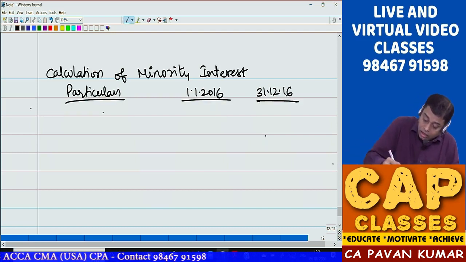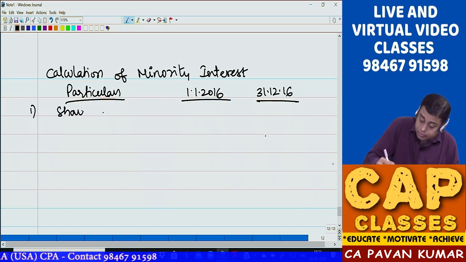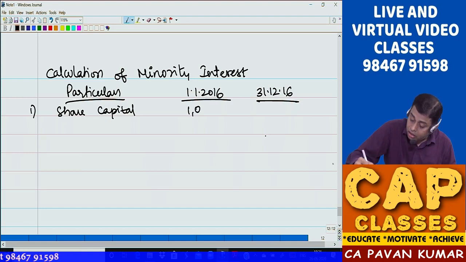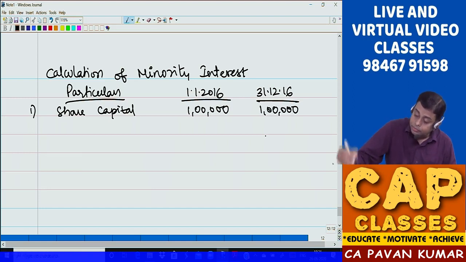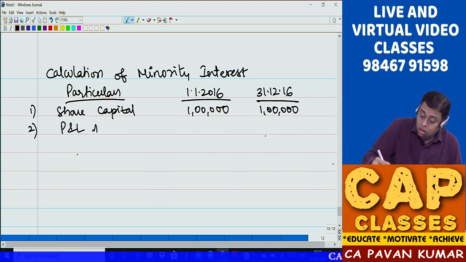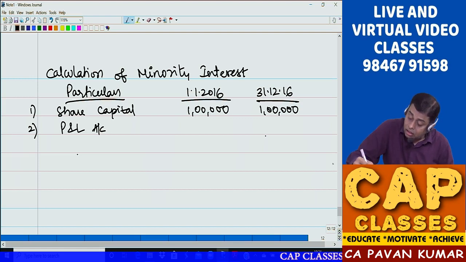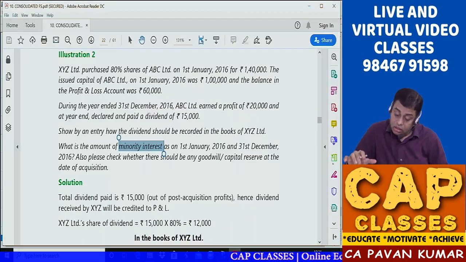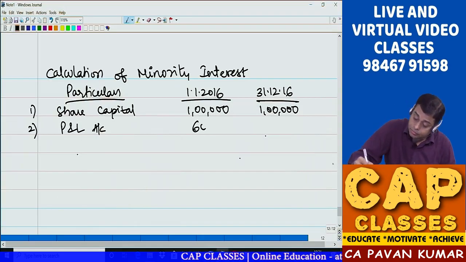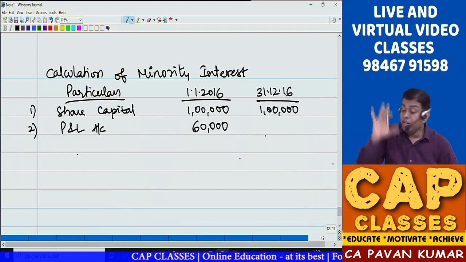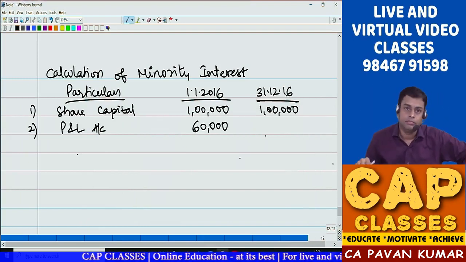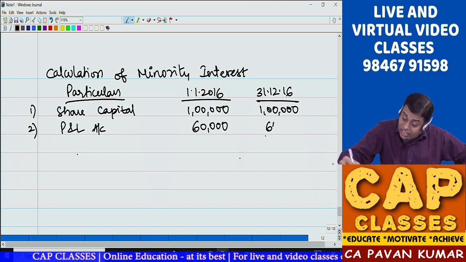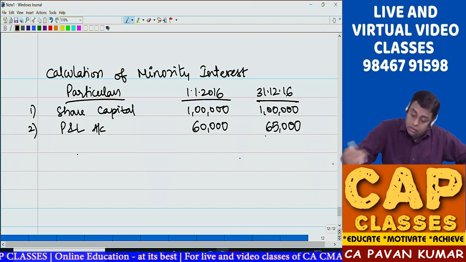Now one, share capital. What is share capital? Opening 1 lakh, closing also 1 lakh only. Correct? Two, P&L. Opening, what is the opening they said? 60,000. Can you tell me what is closing? So can I write 65,000 here?